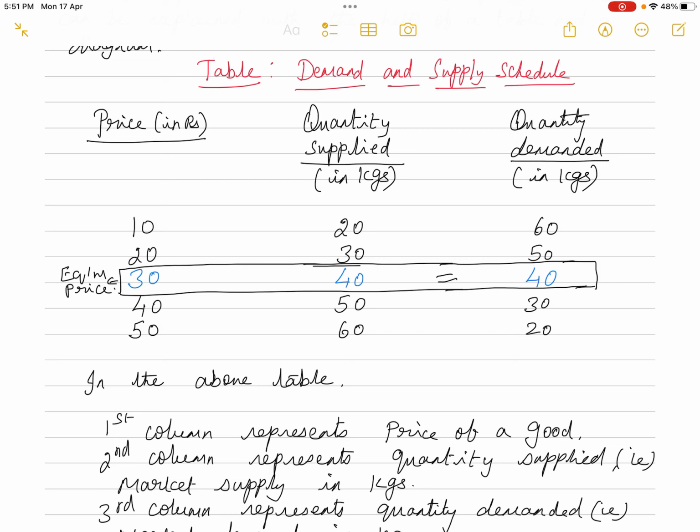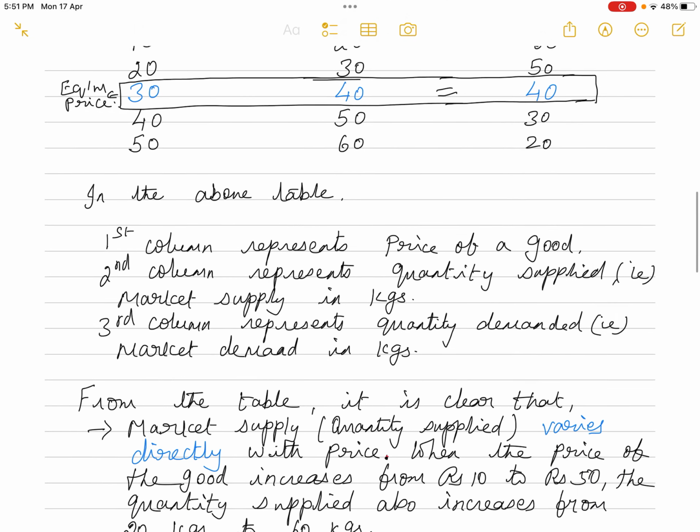Now what else are we observing from this table? We can see that at 30 rupees, the market demand is 40 kgs and the market supply is also 40 kgs. That is, quantity supplied is 40 kgs and quantity demanded is also 40 kgs. So that means they both are equal. So that price, 30 rupees, happens to be the equilibrium price. That is how the industry is determining the price as 30 rupees for this particular commodity, and this price will be prevailing all over the market and no one can change that price at that particular point of time.